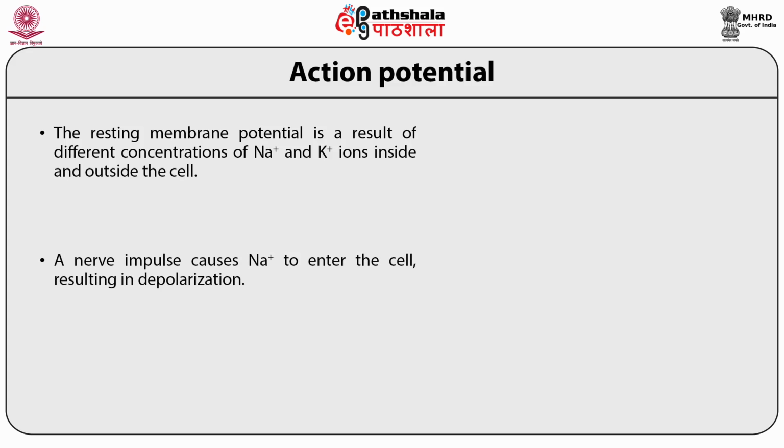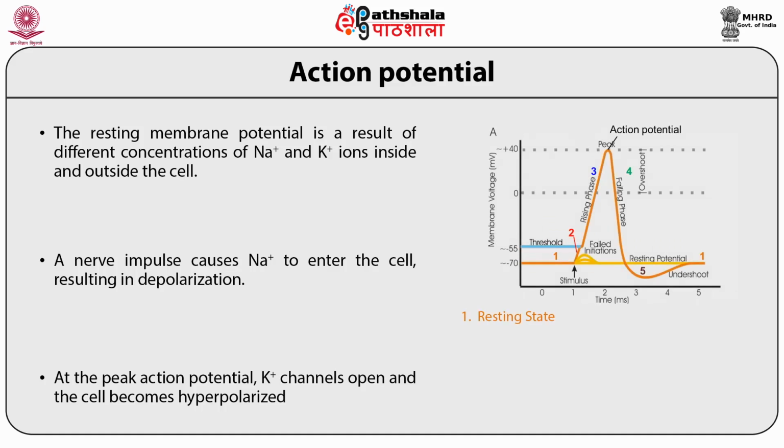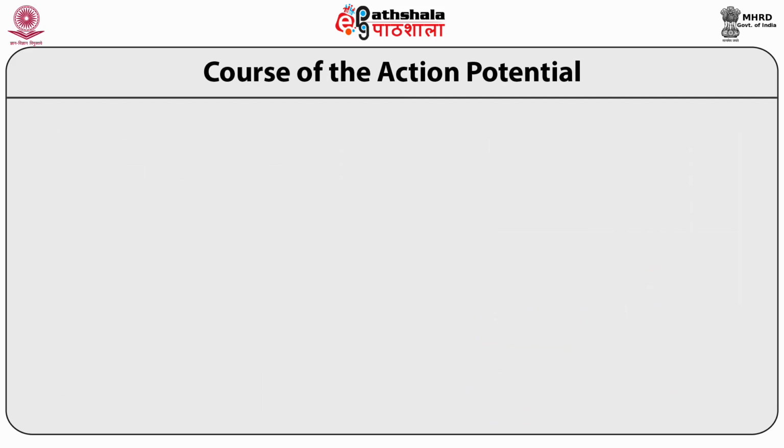The nerve impulse causes sodium ions to enter the cell, resulting in depolarization. At the peak of the action potential, potassium channels open and the cell becomes hyperpolarized. This figure shows the different stages of the action potential. First is the resting state, second is depolarization, third is the rising phase of the action potential, and fourth is the falling phase of the action potential. In the rising phase, sodium channels are open, and in the falling phase, potassium channels are open.